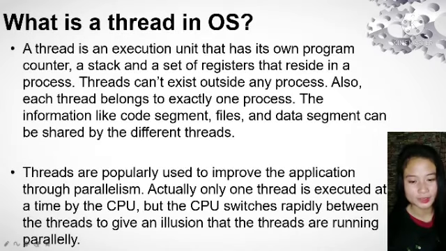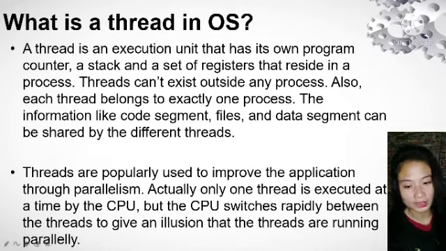Second one is, what is a thread in OS? A thread is an execution unit that has a program counter, a stack, and a set of registers that resides in a process. Threads cannot exist outside any process. Also, each thread belongs to exactly one process. Information like the code segment, files, and data segment can be shared by the different threads.